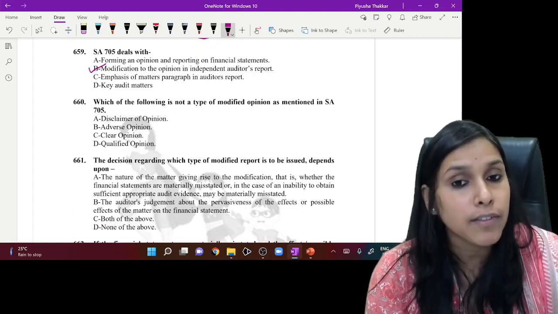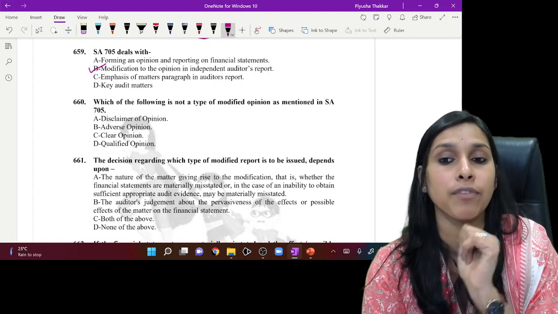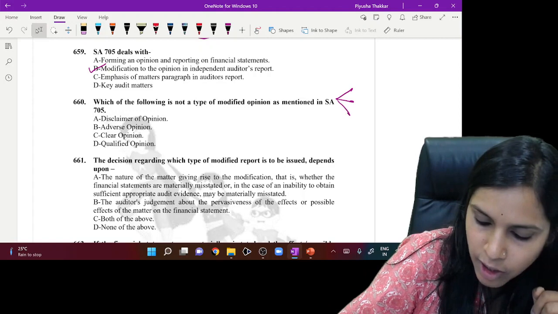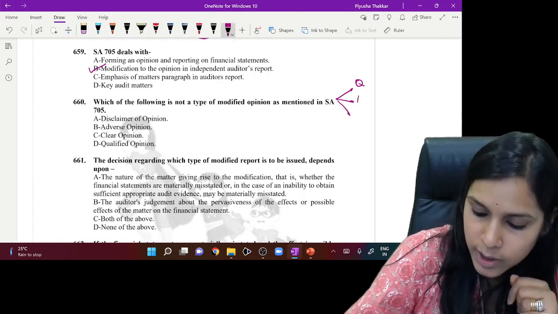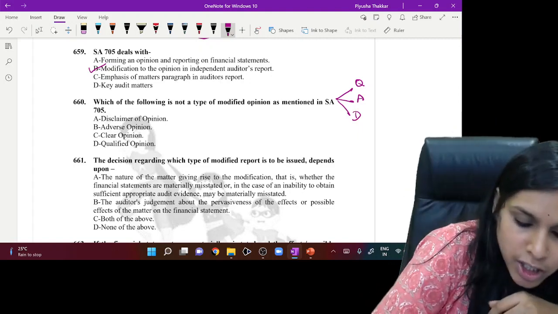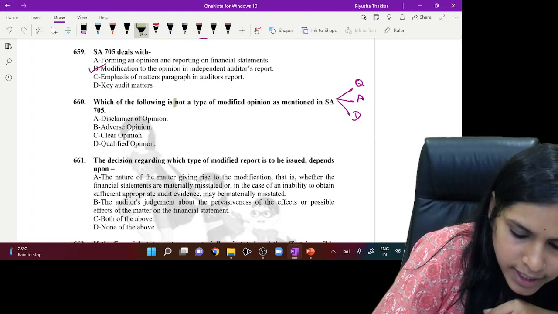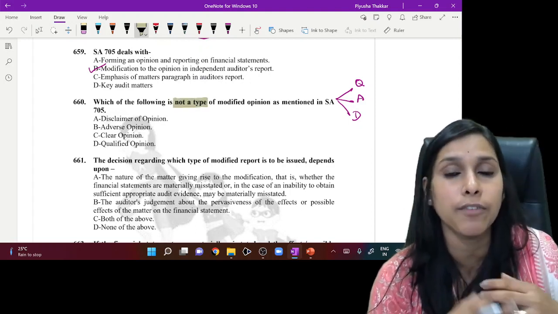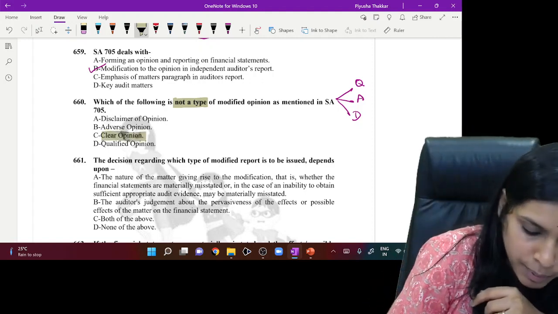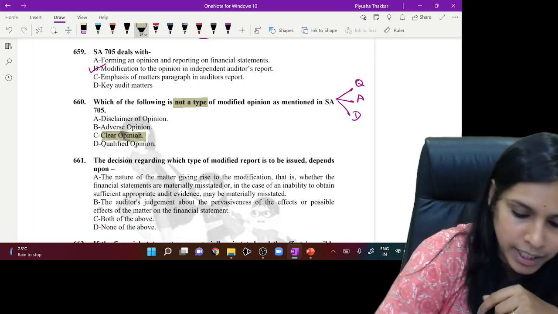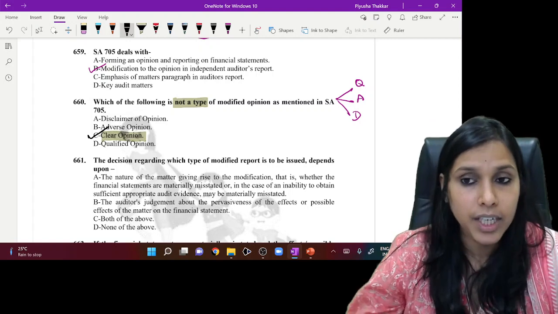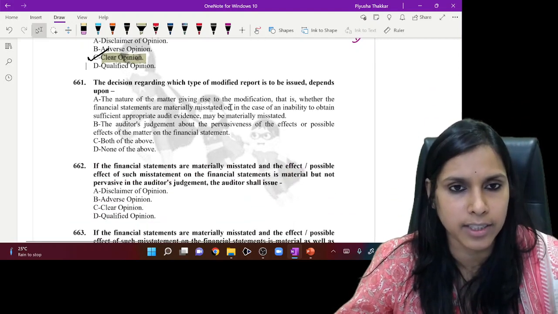Next question. Which of the following is not a type of modified opinion as mentioned in SA705? SA705 speaks of three types of modifications: qualified, adverse, and disclaimer. Here they are speaking about what is not a type, so something other than qualified, adverse, disclaimer. Option C speaks about clear opinion, and clear opinion is definitely not a modified opinion. So the correct answer, my dear friends, would be C, clear opinion. Let's quickly go ahead to the next question.